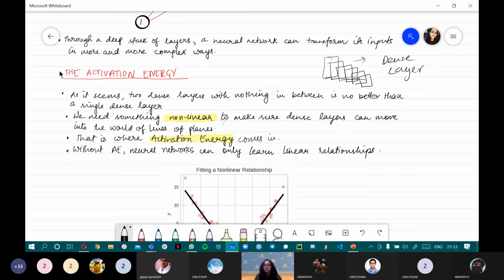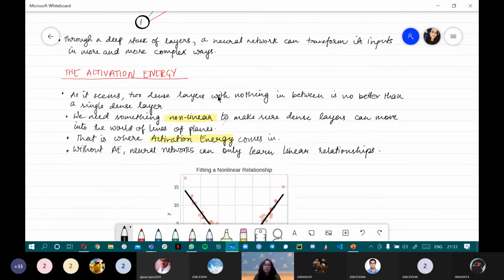Now, if there are physics students or those who have done science till 12th, I'm sure you are aware of the term activation energy, what it means. It's basically the amount of energy required for the atoms to escape from a threshold frequency, terms like that, right? So you can imagine activation energy to be something similar.